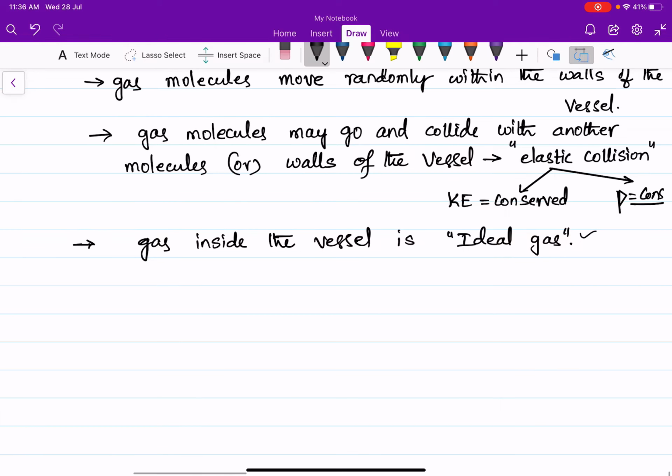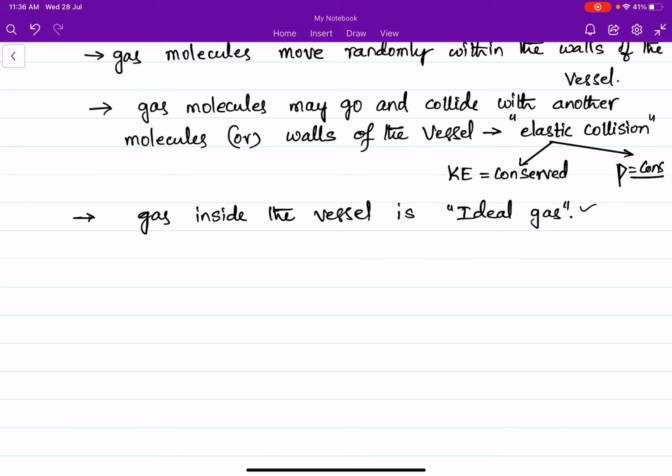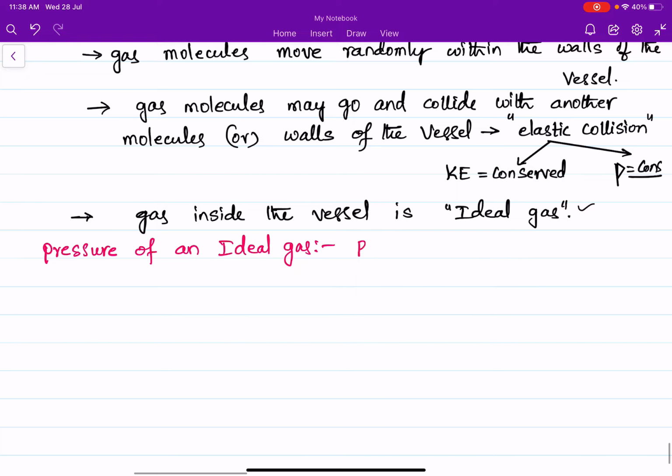Before we draw a clear picture, I am going to derive an expression for the pressure of an ideal gas. We know the definition of pressure: pressure is equal to force per unit area. So in order to find the pressure, we need to find the force.